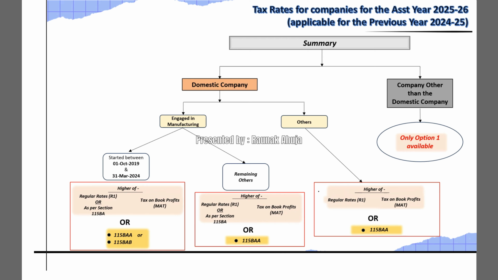For companies that are engaged in manufacturing but haven't started their operations in between the said period, in such a case this would be the tax rates. Again, the cream color is option 1 and option 2 is the yellow color.